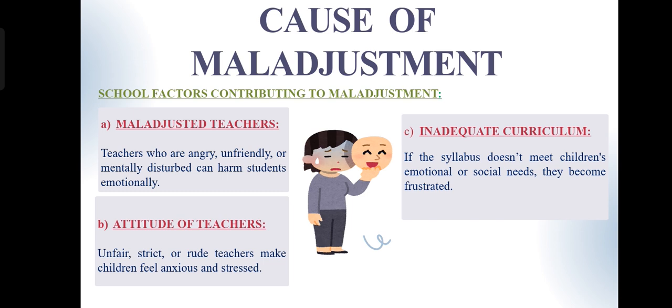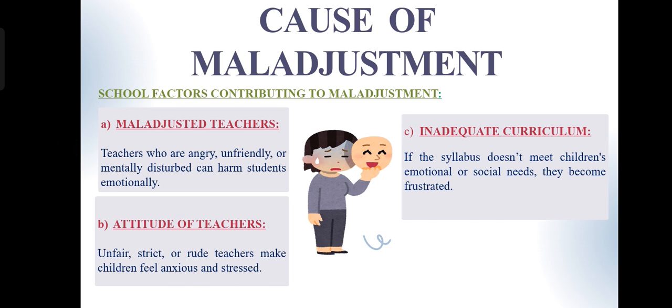When a teacher cannot control their frustration or shows favoritism, students may feel insecure, fearful, or unmotivated, which leads to maladjustment. For example, if a teacher frequently scolds or mocks students for small mistakes, children may become anxious, avoid school, or lose confidence in learning. A teacher should always be supportive to the students.